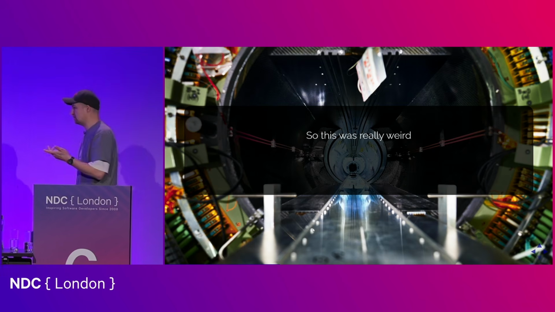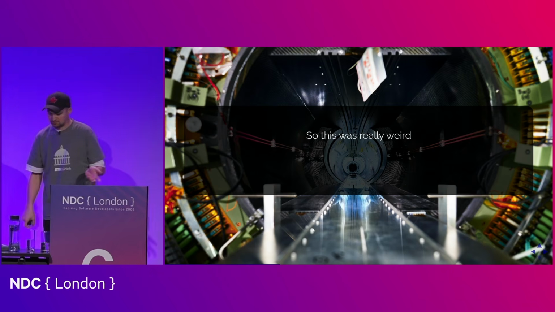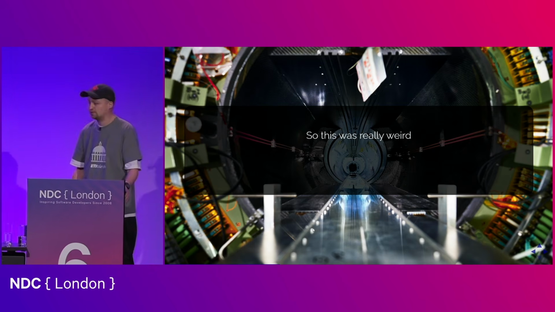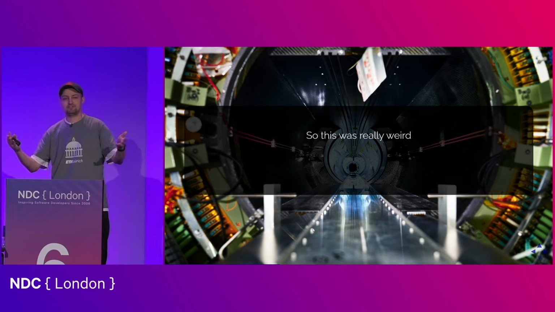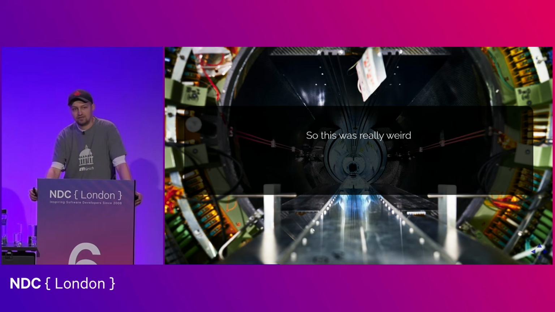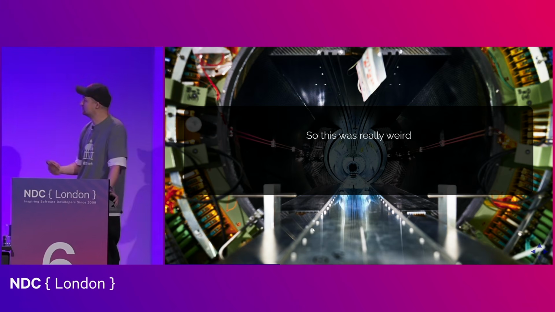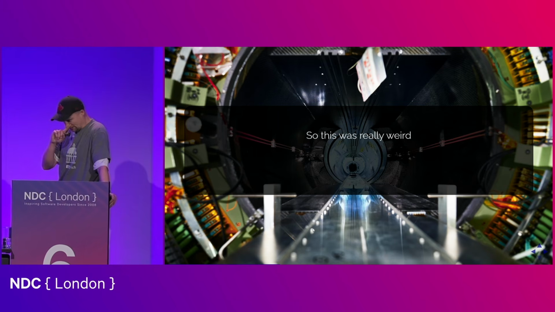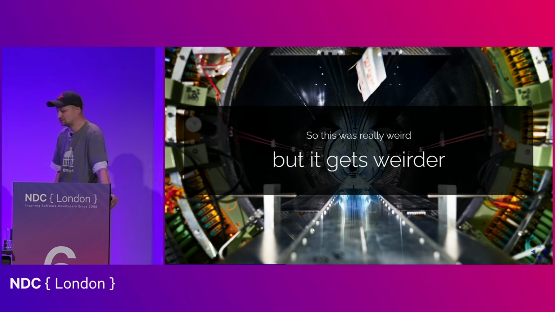So that was really weird, right? Because the explanation here is a bit suspicious, that the photon somehow is in 2 places at once. I mean, this is not something that we experience in our everyday macroscopic reality. Like I'm here in front of you, which means I'm not somewhere in the pub at the same time, which would be very convenient, but we just don't see these types of effects. So it's really weird. But the thing is, it actually gets weirder.